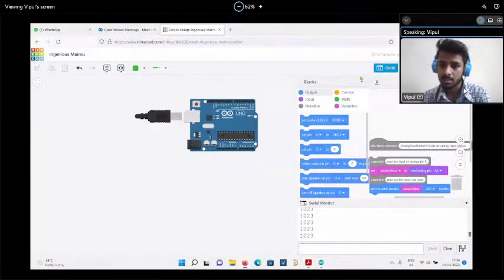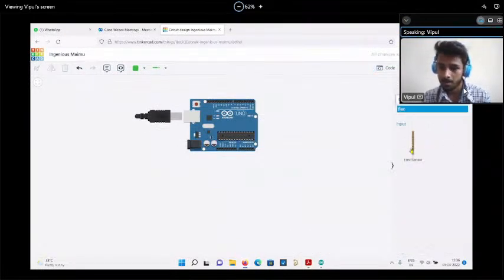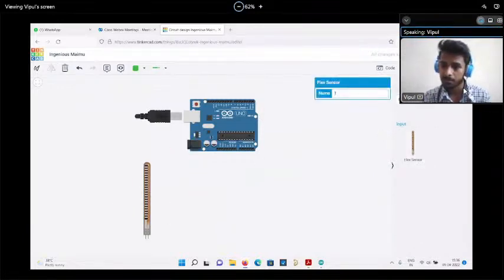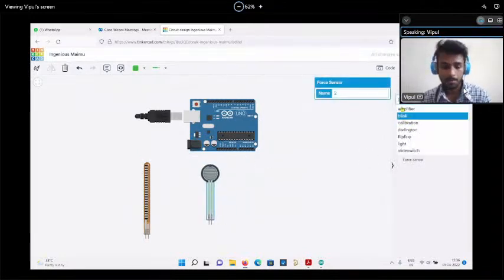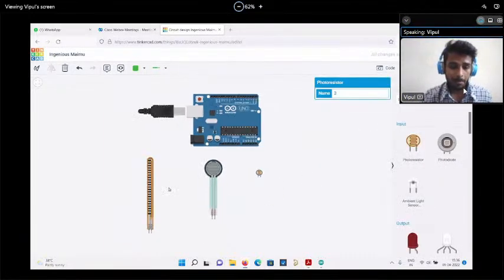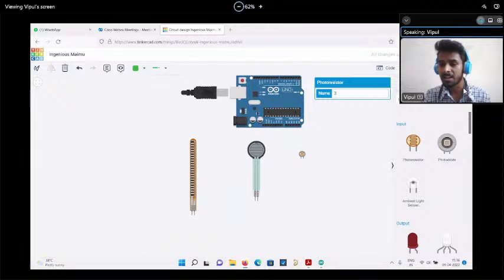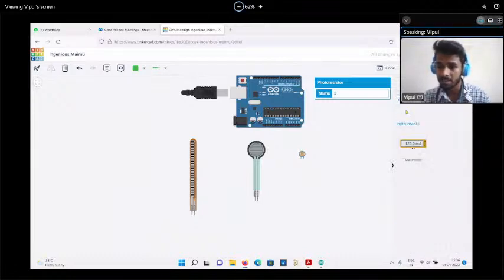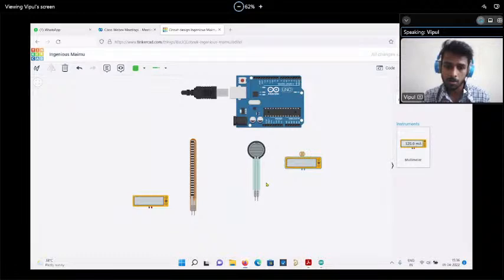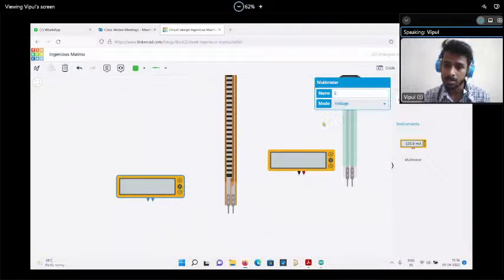So see, I'm deleting this and just taking a flex sensor, one force sensor, and one light dependent resistor, right? LDR, photoresistor. Depending on the environment, the resistor value of this particular device may vary, right? So we'll simply check. We'll take multimeters 1, 2, and 3. There are 3 multimeters. I'm checking the resistance.